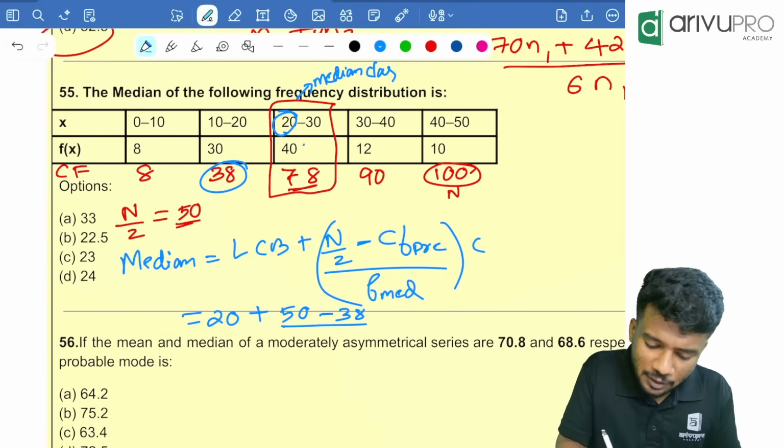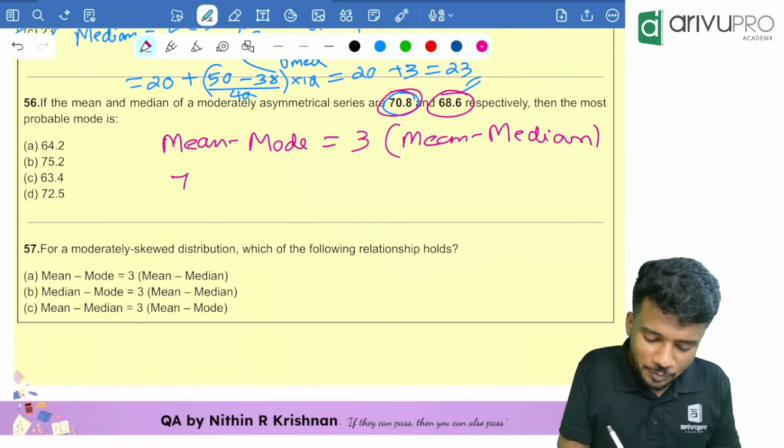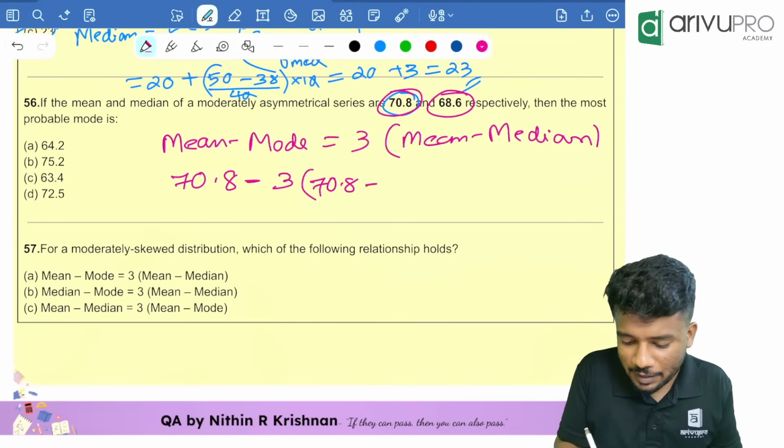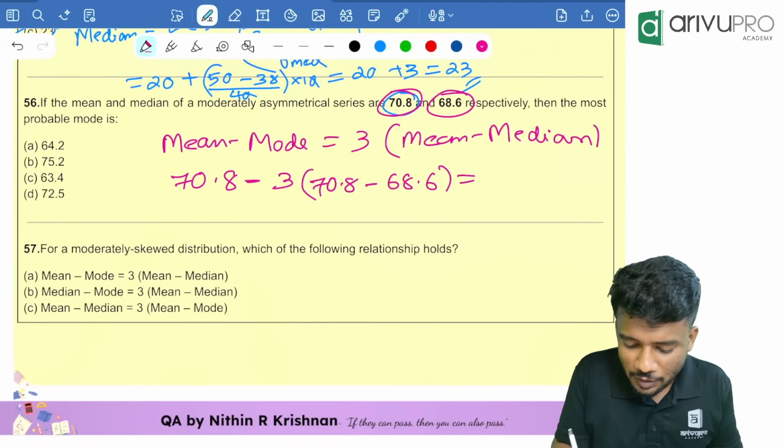If the mean and median of a moderately asymmetrical series are 70.8 and 68.6 respectively, again people, it is getting repeated. Then the most probable mode, what is the formula? Mean minus mode is equal to 3 into mean minus median. Get me the answer. Mean is 70.8. Then I'm writing this to the other side, minus of 3 into mean minus median, that is 70.8 minus 68.6, which is equal to mode.